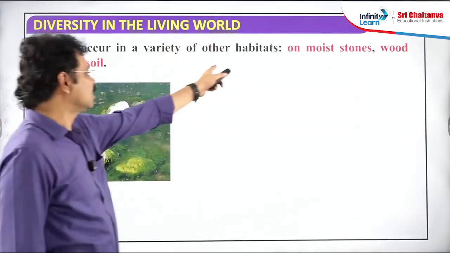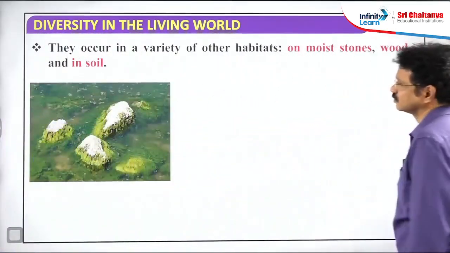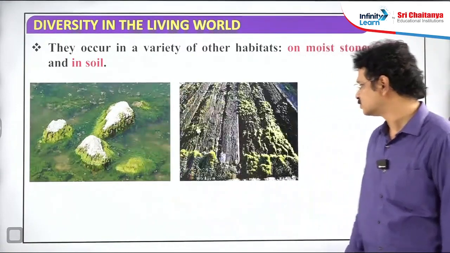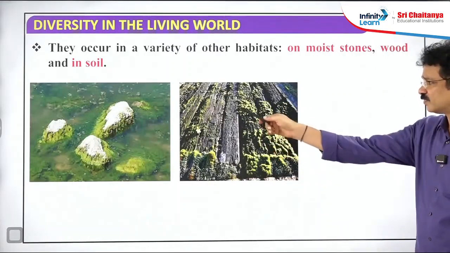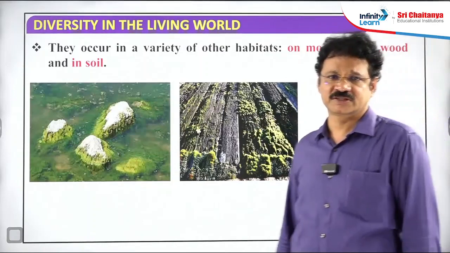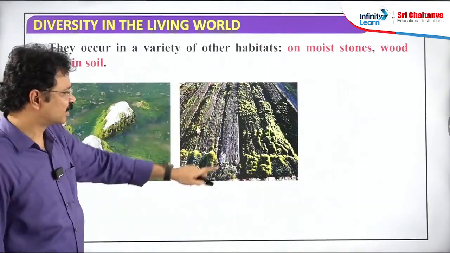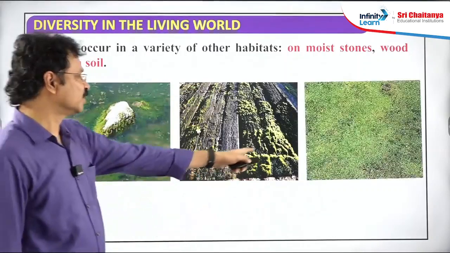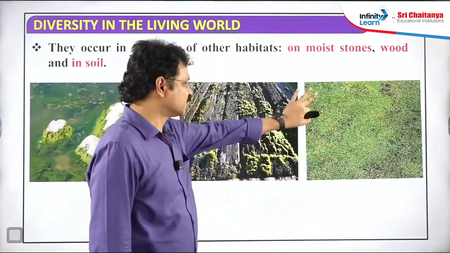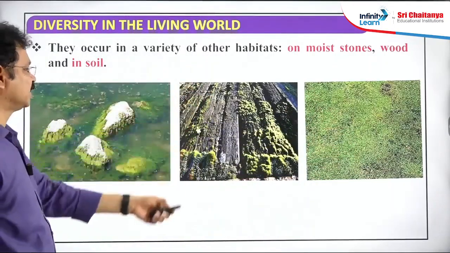They occur in a variety of other habitats. Mostly water, but some are on moist stones, moist wood and soil. This is a moist stone. Moist wood, this kind of wood or tree trunk surface, is commonly found in deep forest or evergreen forest. The surface of the tree is fully moist. Then the purely aquatic habitat: the water surface is completely studded with many algal members. These are the different types of habitats of algae.